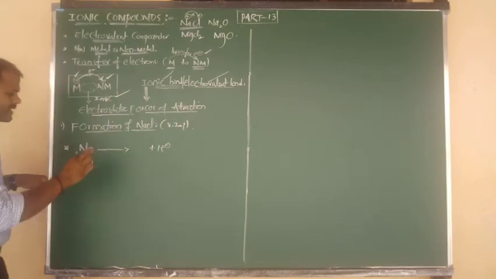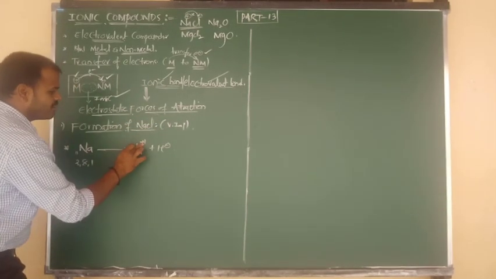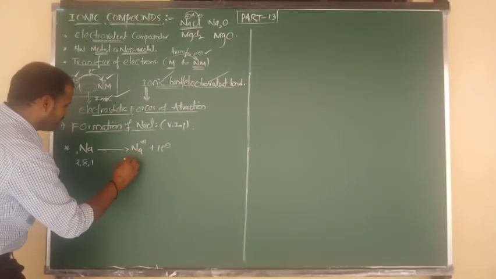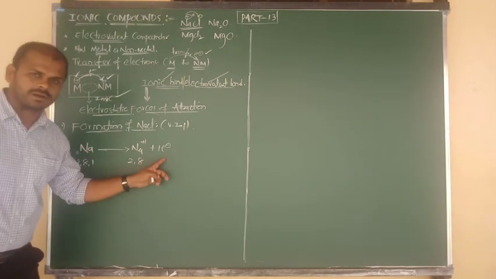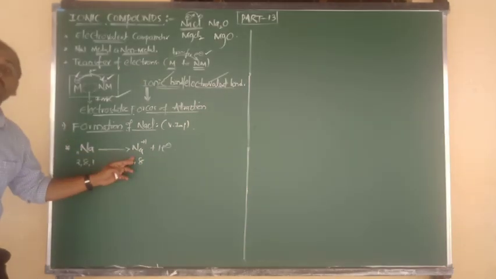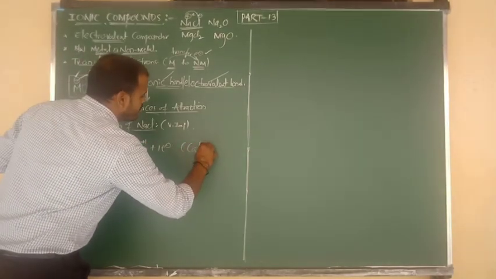After the loss of 1 electron, the sodium atom becomes Na+. Now sodium has a charge of plus 1, and its configuration is only 2, 8. So the sodium atom, by loss of 1 electron, becomes a sodium cation.